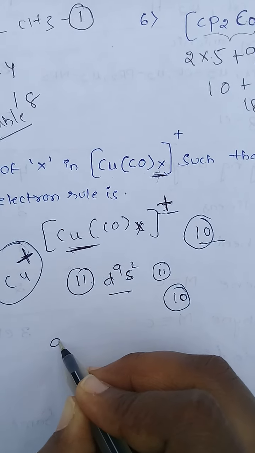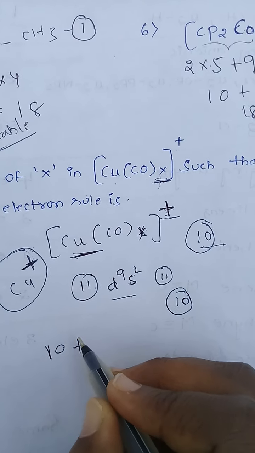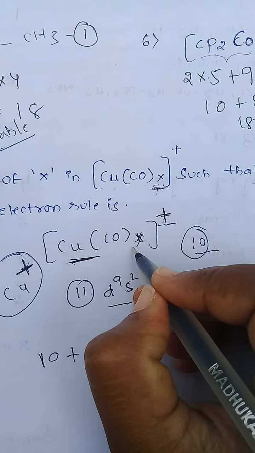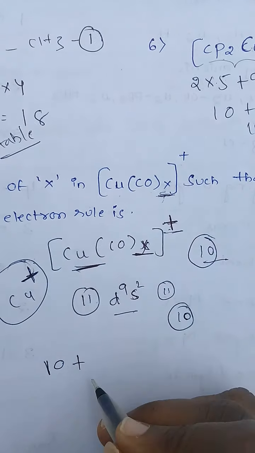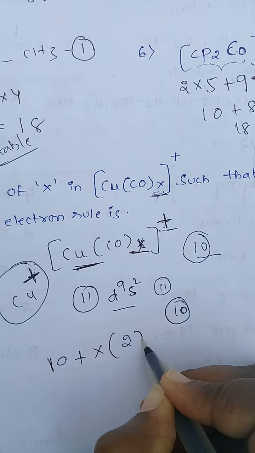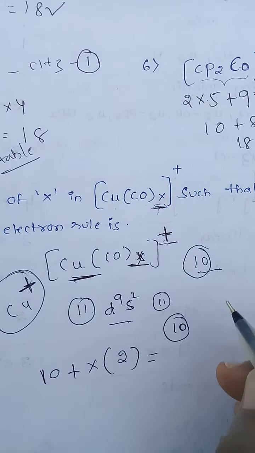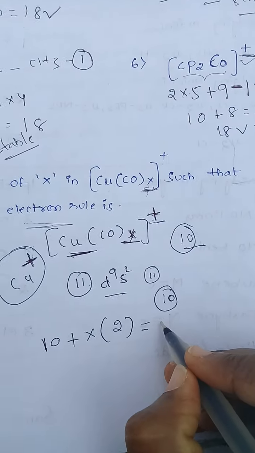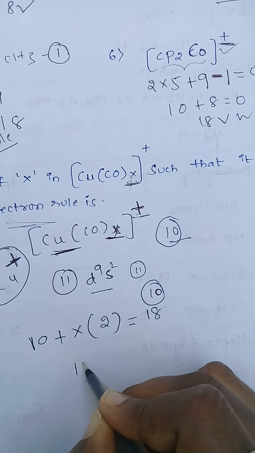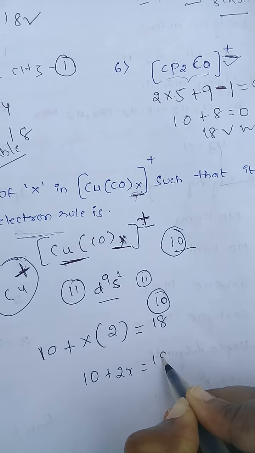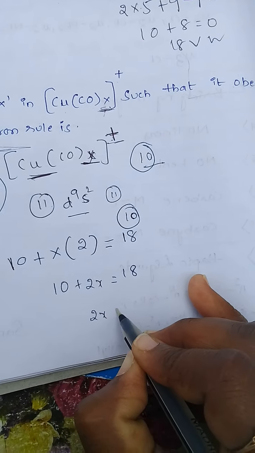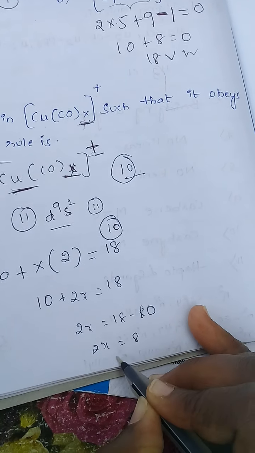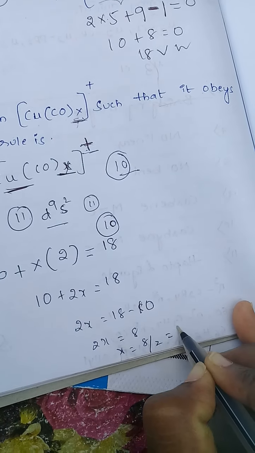How many electrons for copper? 10 valence electrons, and each carbonyl donates 2 electrons, but we don't know how many carbon monoxides are there, so X into 2 is equal to, and this complex obeys the 18 electron rule, so equal to 18. 10 plus 2x is equal to 18, and 2x is equal to 18 minus 10. 2x is equal to 8, x is equal to 8 by 2 is equal to 4.